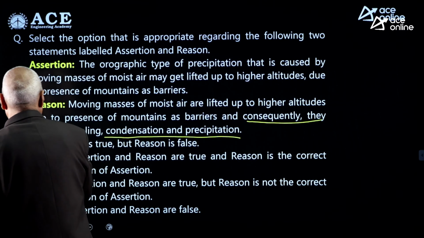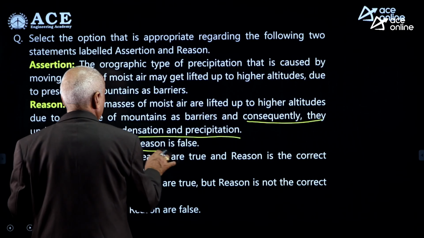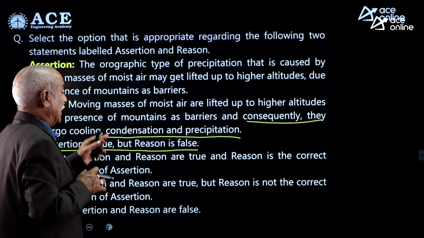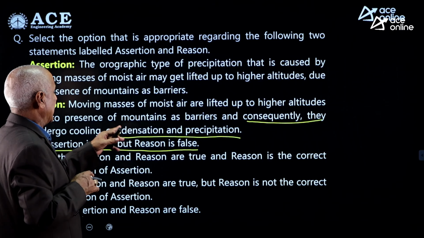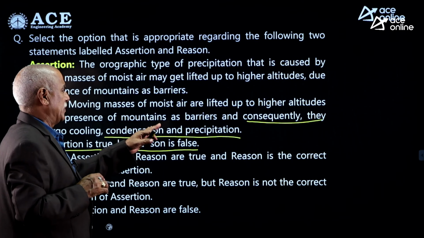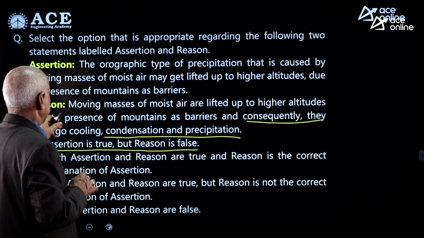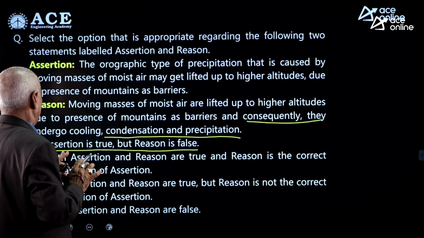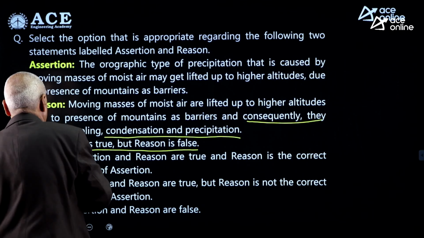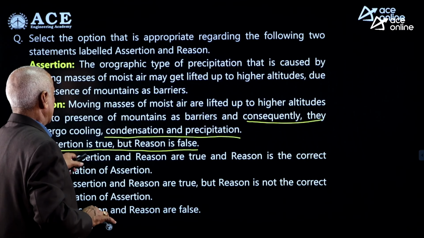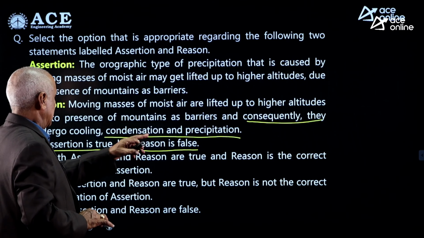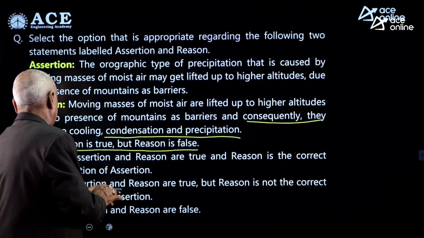Statement A: consequently they undergo cooling and condensation and precipitation. The statement is correct. So, you can say reason is also correct, but they are not correct explanation. So, instead of giving this as the correct answer, both assertion and reason are true. Reason is not the correct explanation of assertion.